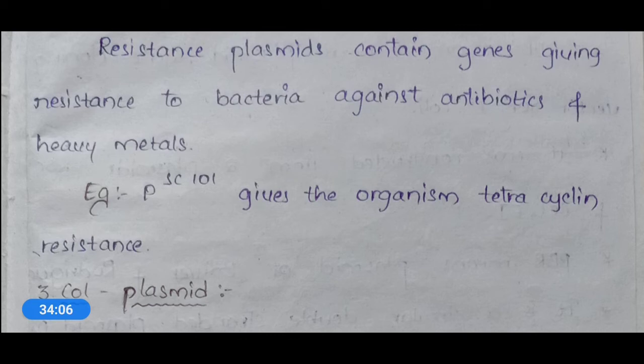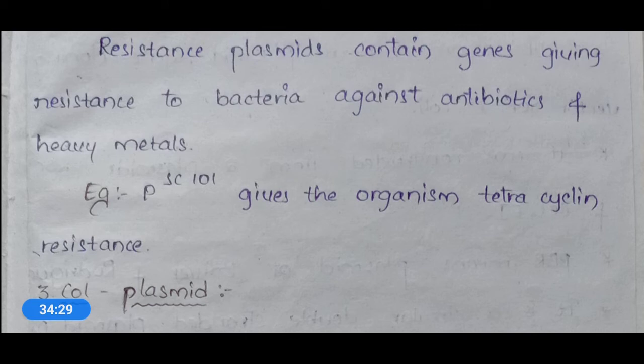Okay, here, with the presence of an R plasmid, if you take one R plasmid, it doesn't act against all antibiotics and all heavy metals.